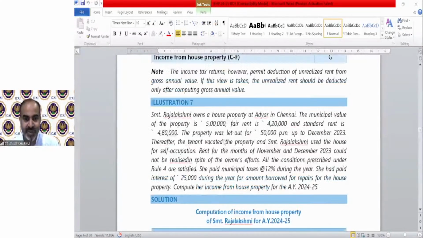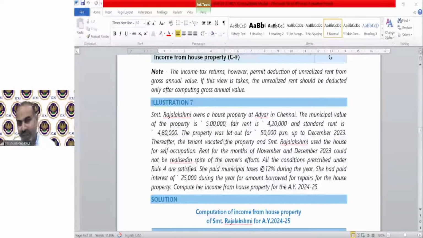Okay, this is a good question. Rent for the months of November and December 23 could not be realized in spite of the owner's effort. All the conditions prescribed under rule number 4 are satisfied. She paid municipal tax of 12% during the year. So municipal tax will be calculated on municipal value automatically.